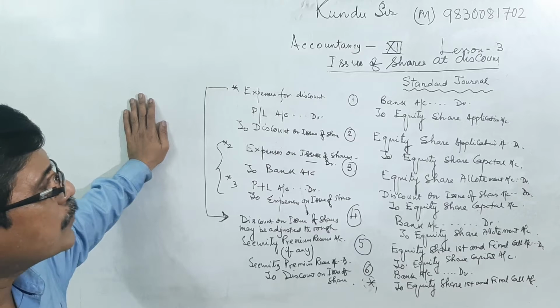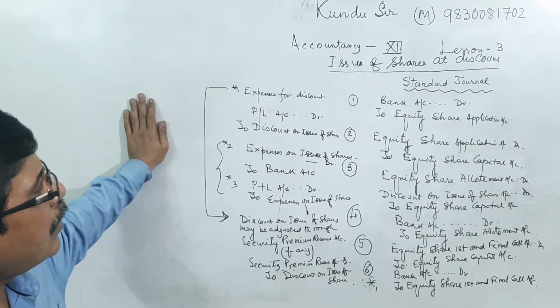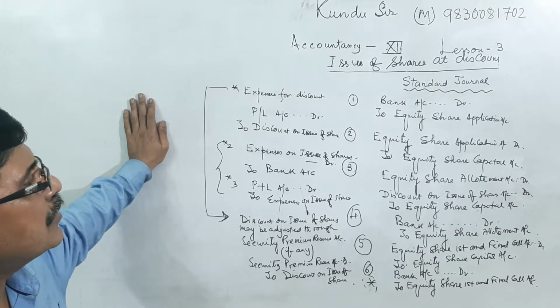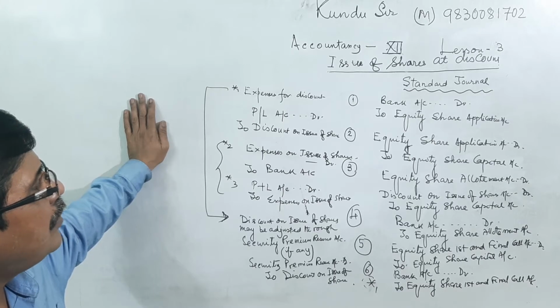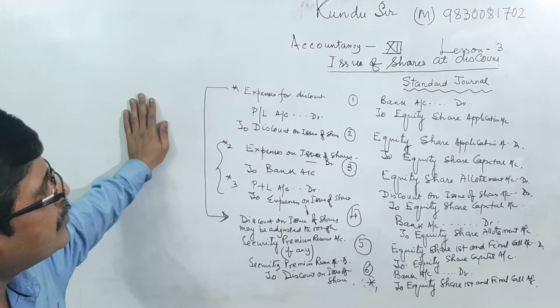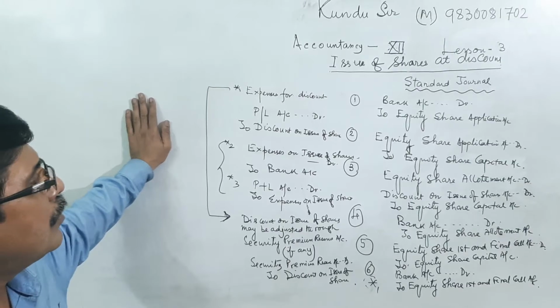I have already explained that all of this is mentioned in the Companies Act, 2013. It is revised, and now for the issue of shares at discount I have some standard journal entries written on the right hand side of the board.